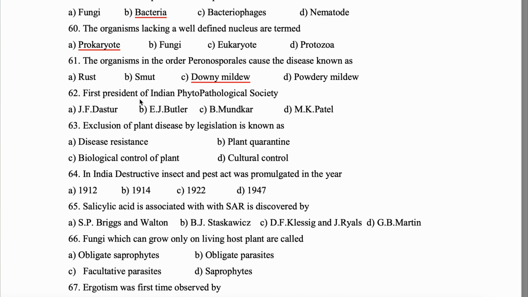62. First president of Indian Phytopathological Society, that will be Dastur. Anybody can tell me this Indian Phytopathological Society, that is IPS, it was developed by whom? You can go and search and answer me in the comment section. All right. The question will be it was developed by whom. The second, it can be asked it was developed in which year. Also, it is present in which place, the location. Okay. And the first president, it is Dastur.